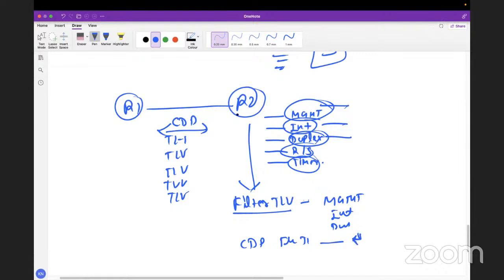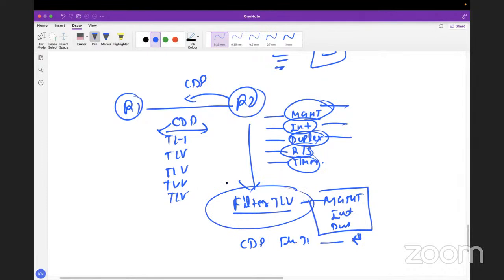Once I press enter here, the next packet will be sent out to R1 with the CDP, but that will never contain these 4 pieces of information, whatever we are trying to call in the filter TLV list. It means we are trying to control the content of the packet. Okay, it is clear now.